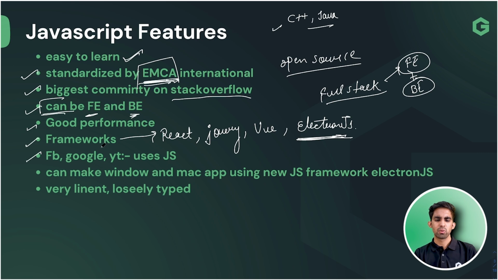Now, it's a very easy question, team. How many of you use Facebook, Google, and YouTube? I hope everyone is using them. Everyone at this point of time is using Facebook, Google, or YouTube in their life. Each of these three companies is using JavaScript, and I have just taken three examples.